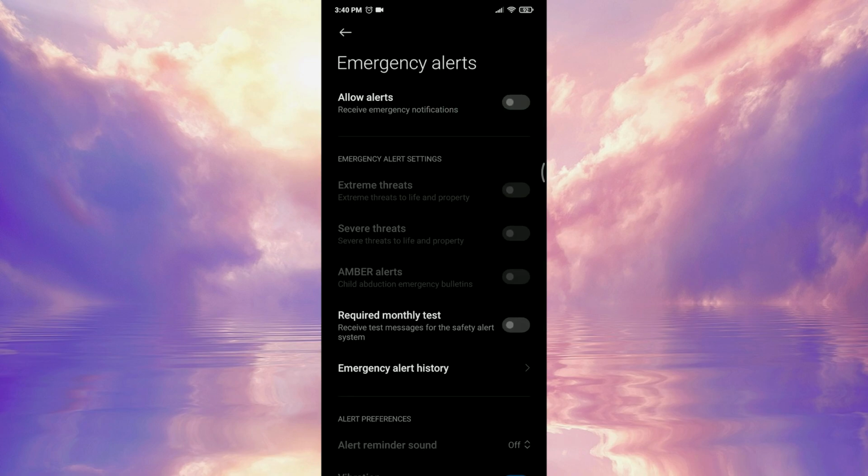The next thing we need to do is toggle off the Allow Alerts option. After doing this, we will have turned off emergency alerts.